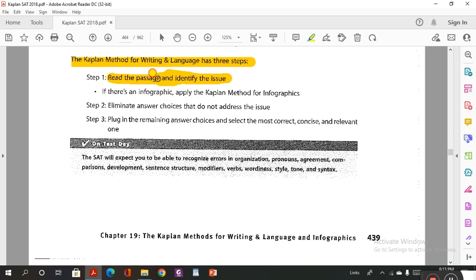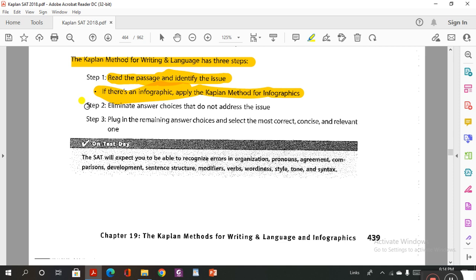If you cannot read, I'm sorry guys, your score will be low. Reading is the first step that you have to know, so you have to apply this. If there is an infographic, apply the method of infographics, which I'm going to talk about after a while.